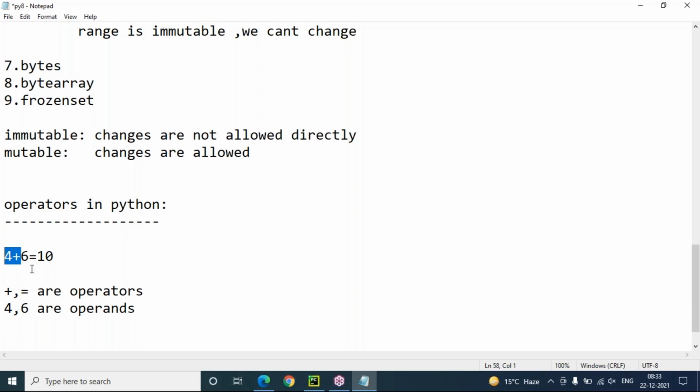So using this plus, we are going to do arithmetic addition. Using this equals operator, we are assigning the value 10. Okay.